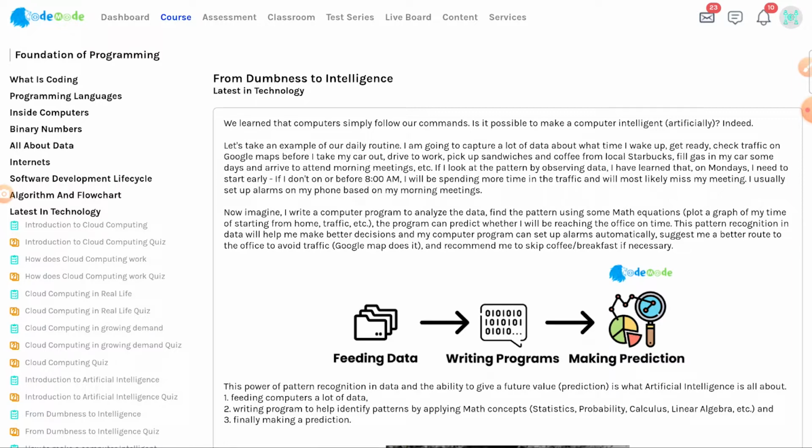If I capture a lot of data about what I do, especially in the morning time, what time I wake up, what time I get ready, I check the traffic from Google Maps before I start my car. I drive to work, I pick up a sandwich and coffee from the local Starbucks. I fill the gas in my car sometimes and arrive at the office to attend morning meetings.